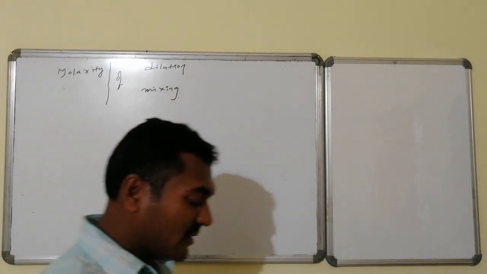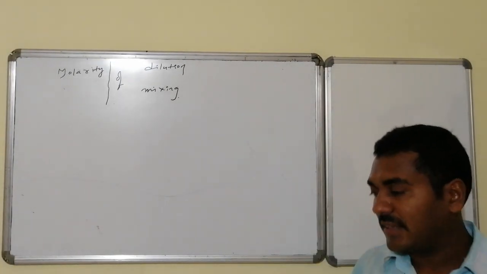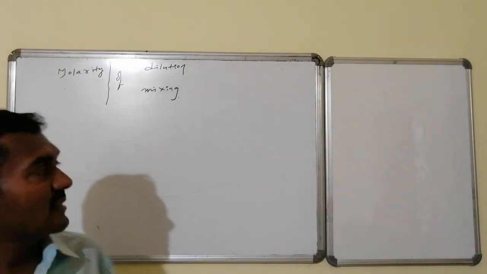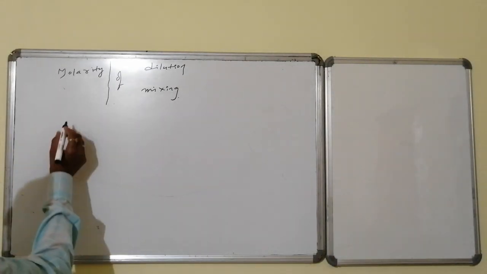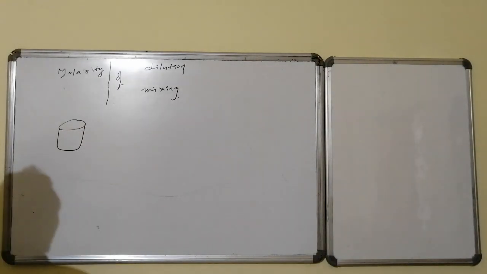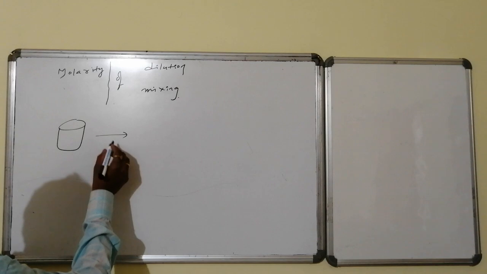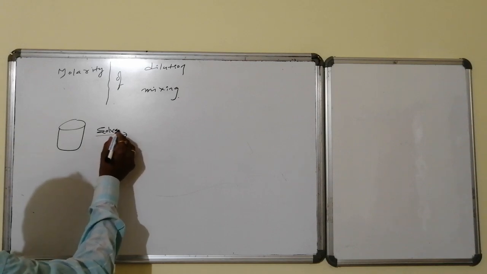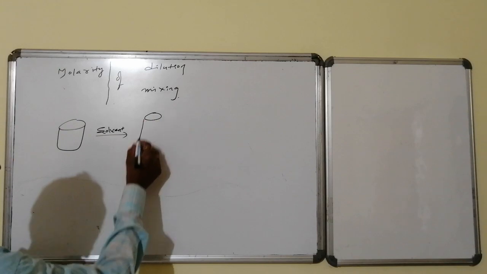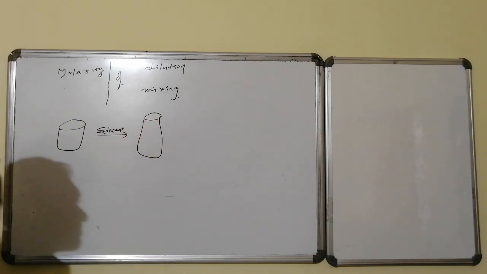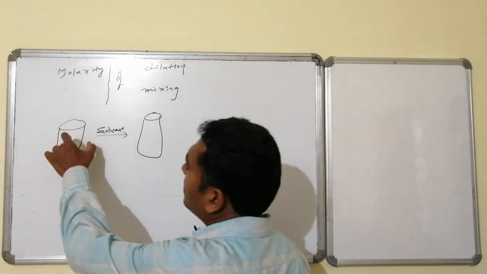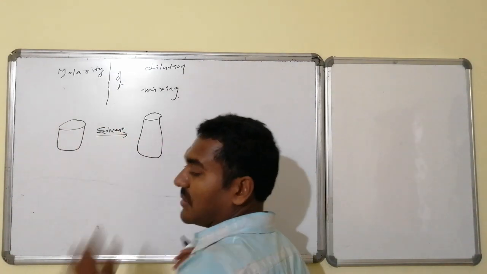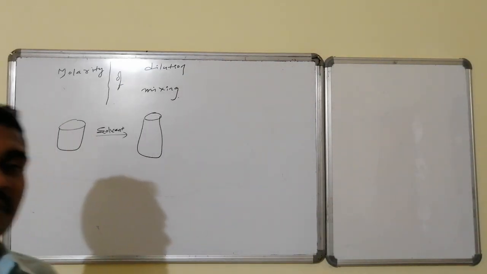There are two important things related to molarity while we do concentration calculations, that is, molarity of dilution and molarity of mixing. Suppose there is a solution whose molarity is known and whose volume is known, and some amount of solvent is added to it. Just the solvent is added, so the vessel size and solvent quantity increase, whereas the number of moles of solute present in both cases remains the same, and only the volume is varied.